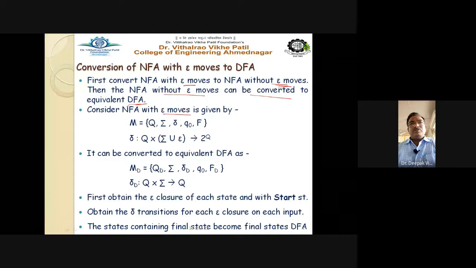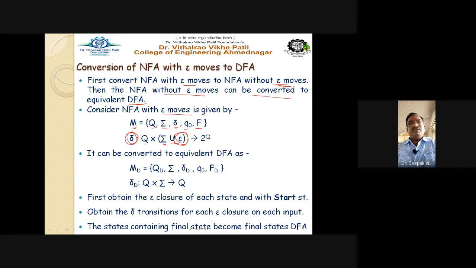Consider NFA with epsilon moves. The definition: M defined with the tuple M = (Q, sigma, delta, Q0, F), where delta, the transition function, is defined as Q times sigma union epsilon, because E moves are involved here.